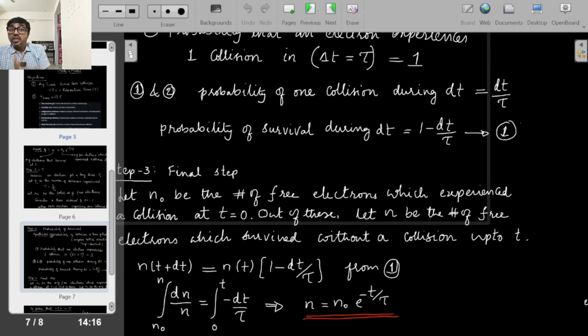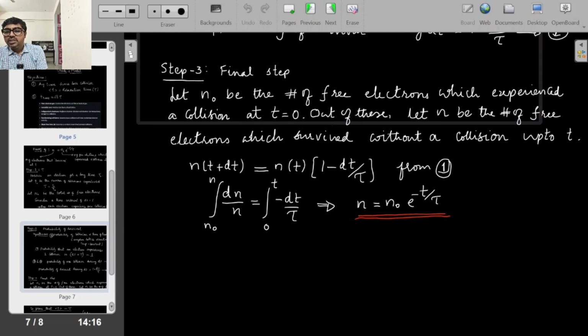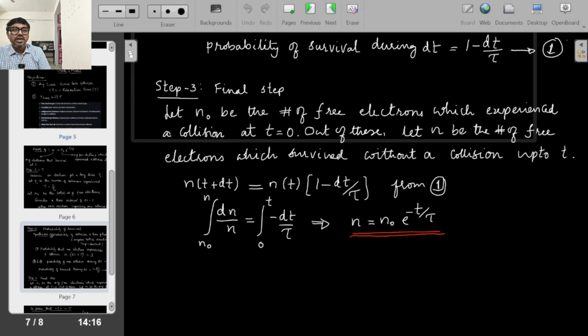Now, probability of survival. If one collision happens in this interval, then what is the probability that no collisions happen? The total probability is 1 minus the probability of collision, dt by tau. That is what you have, the probability of survival. So that is step 2. Once we understand the probability, step 3 is going to be mathematical.